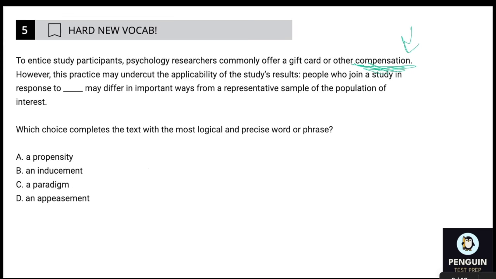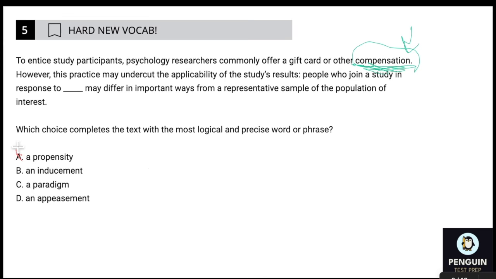So I'm going to use that, and well, I don't know, man. I'm just not even going to write a prediction. I'm going to steal it. It's okay to steal the word from the text. I'm going to steal compensation as my prediction and start eliminating. All right, choice A, propensity. Propensity means like a sort of tendency, something that you're drawn to. That doesn't match compensation, no.